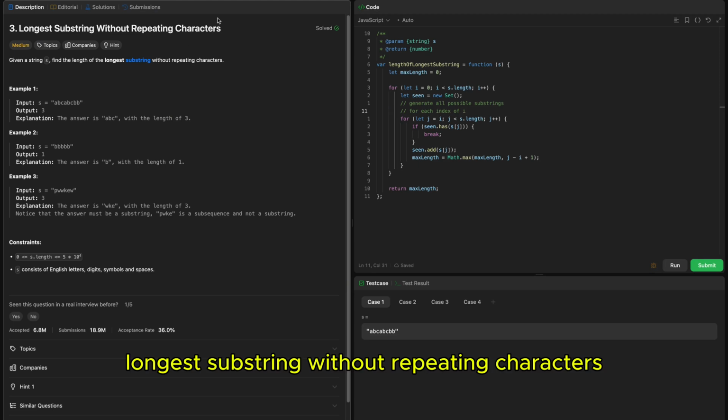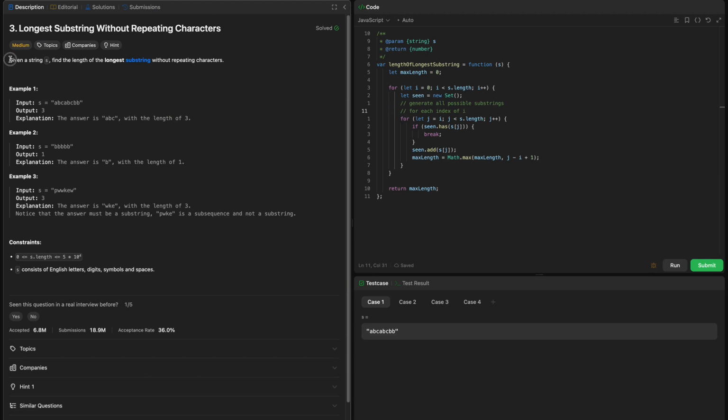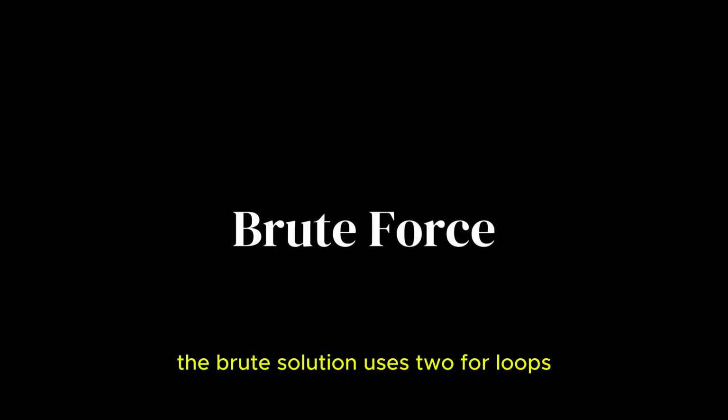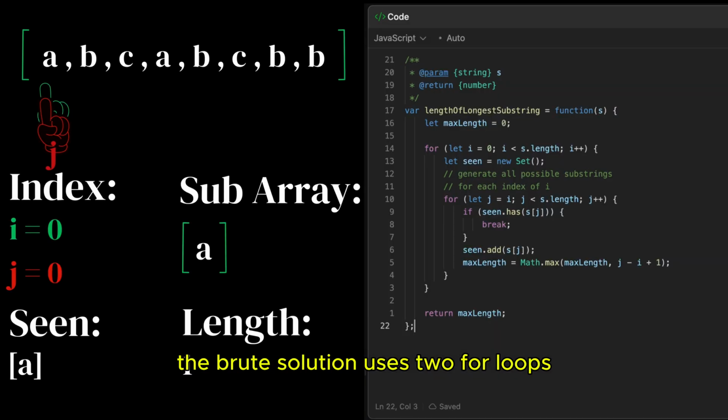Longest substring without repeating characters. Given a string S, find the length of the longest substring without repeating characters. The brute force solution uses two for loops.